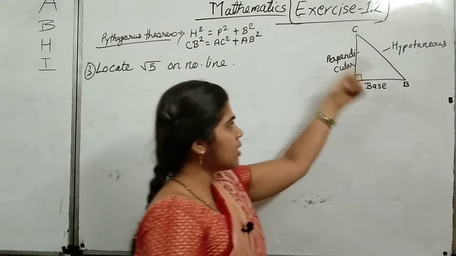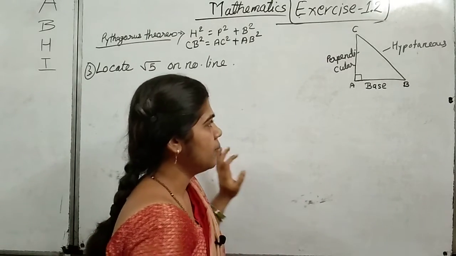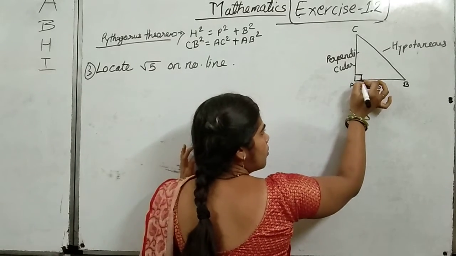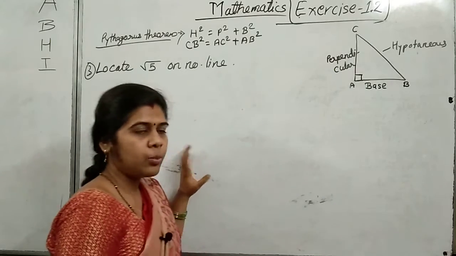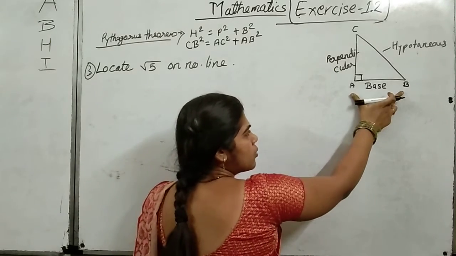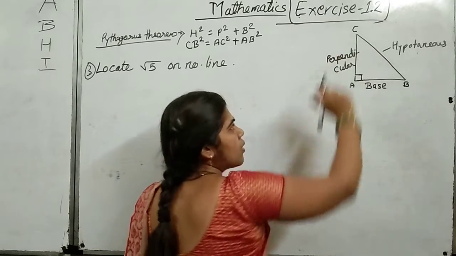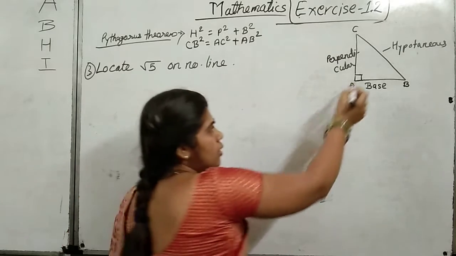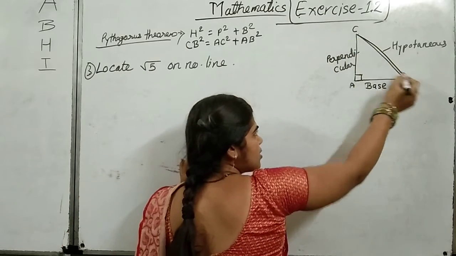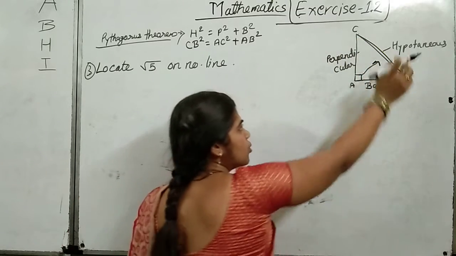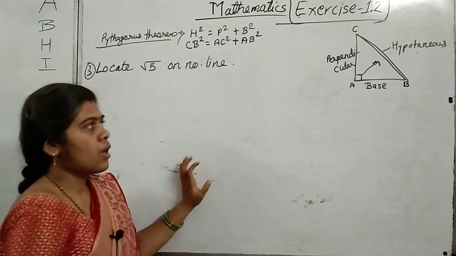Here ABC is a right angle triangle. If we form the right angle at point A, then AB becomes the base, AC becomes the perpendicular, and the side which is against this angle is known as the hypotenuse.